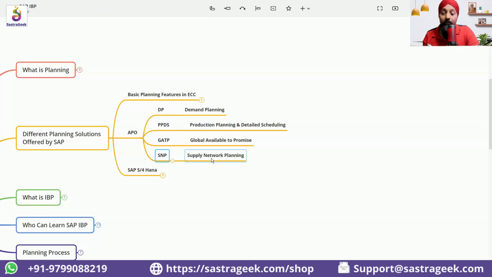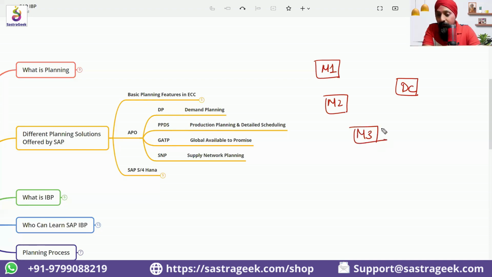SNP, supply network planning. If you want to do supply network planning, one distribution center may need to receive from multiple manufacturing plants, right? So let's say this is my distribution center. This can get from the M1 plant, this can get from the M2 plant, and this can also get from the M3 manufacturing plant.